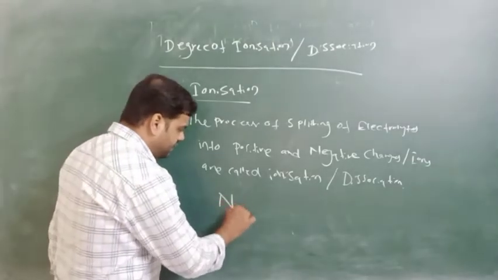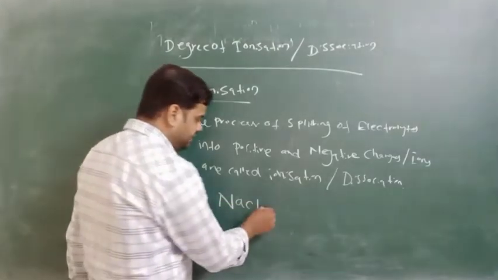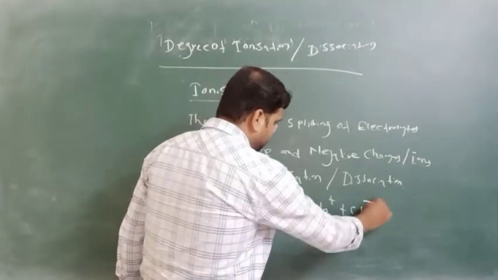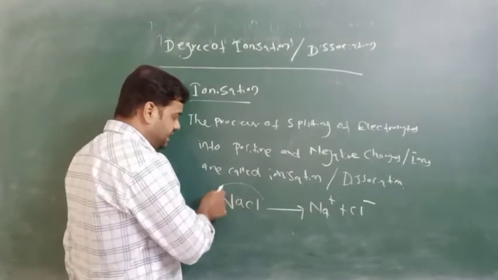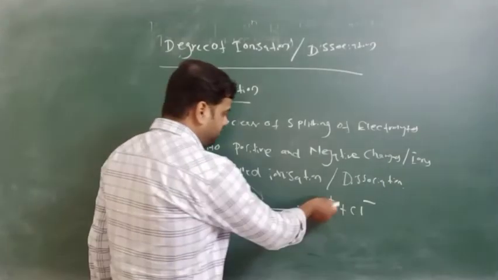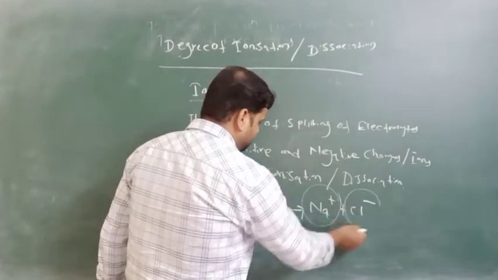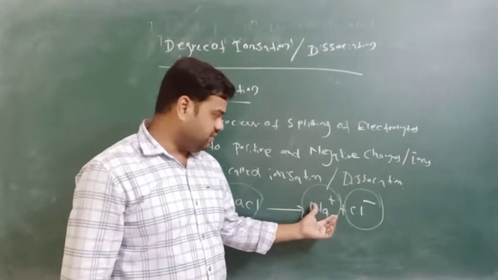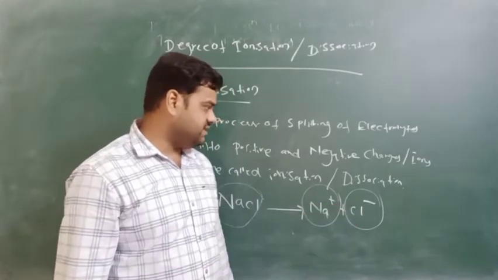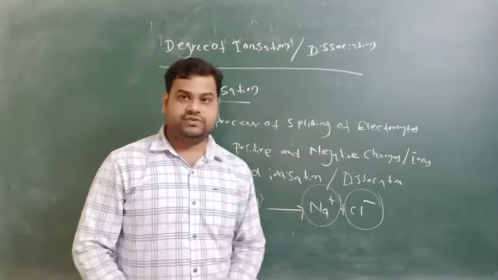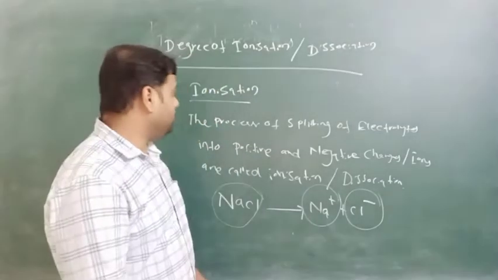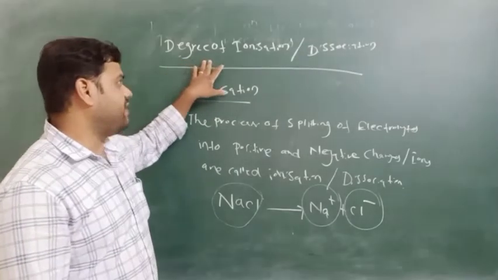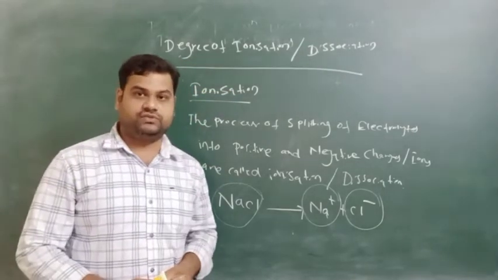Suppose we take an electrolyte as NaCl. NaCl gives Na plus and Cl minus ions. So when NaCl splits, it forms two charges or two ions: the positive ion, sodium, Na plus, and the Cl minus ion. This is called ionization or dissociation. Based on that, we can now discuss the degree of ionization.